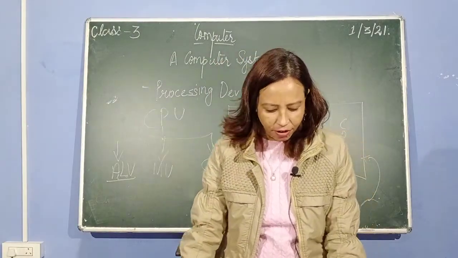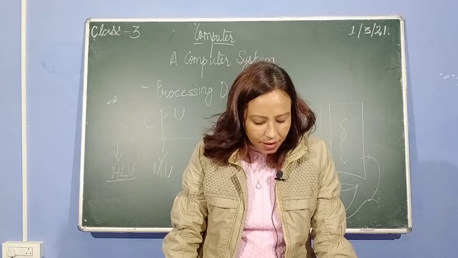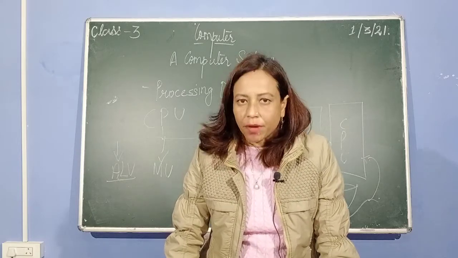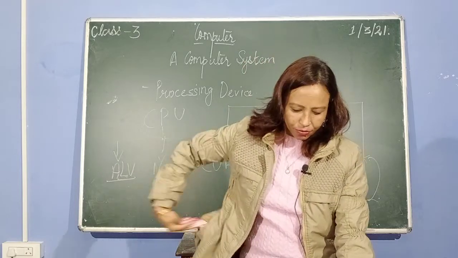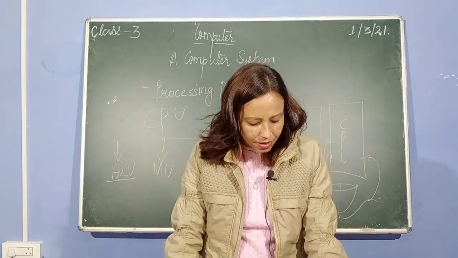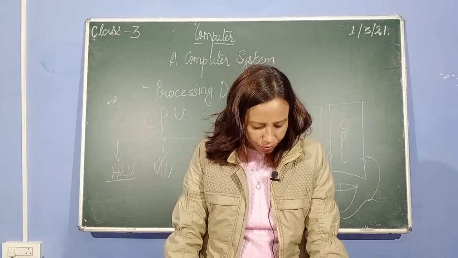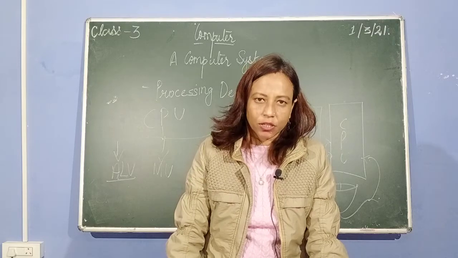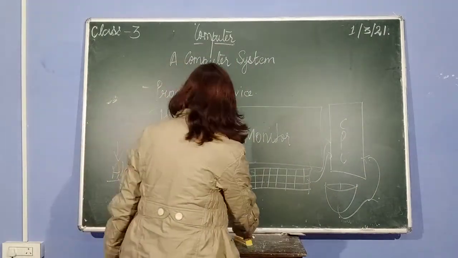ALU stands for Arithmetic and Logical Unit. MU stands for Memory Unit and CU stands for Control Unit. So what is the function of these three? Let us briefly learn about each component of the CPU. Arithmetic Logic Unit, ALU. The first part is your ALU.